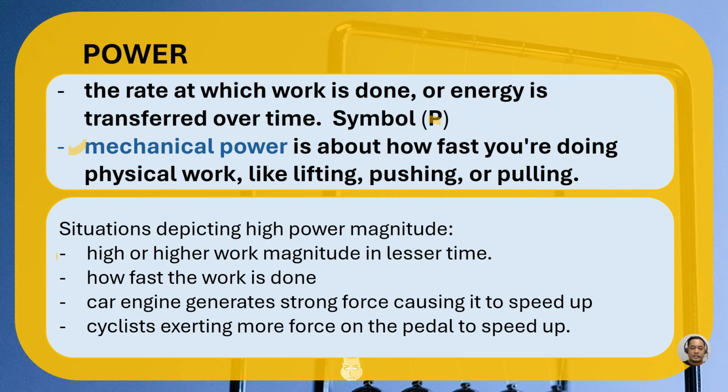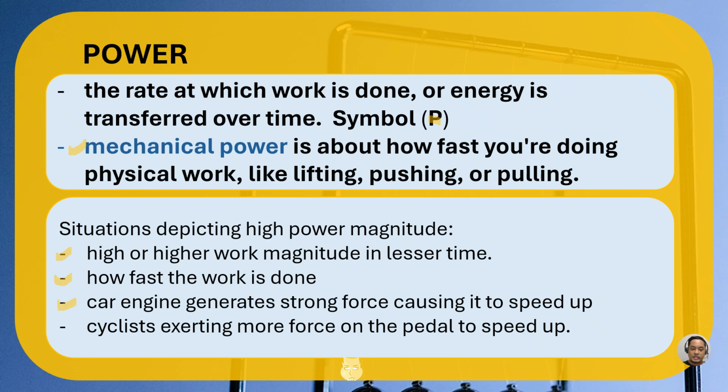So that's mechanical power. Now, situations depicting high power magnitude, or powerful situations in physics. The first one here is higher work magnitude in lesser time. If you did more work in just a short period of time, then the situation has a higher power magnitude. It's how fast work is done. The faster the work is done, the more powerful the situation.